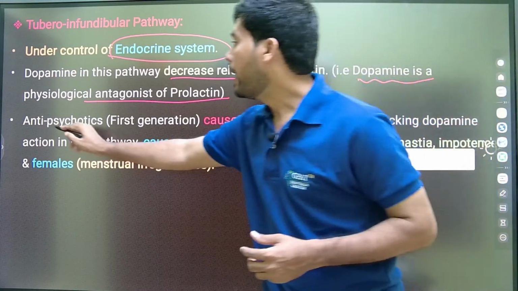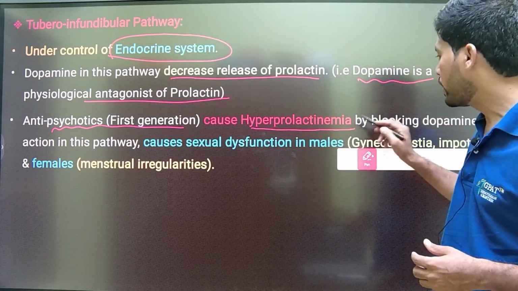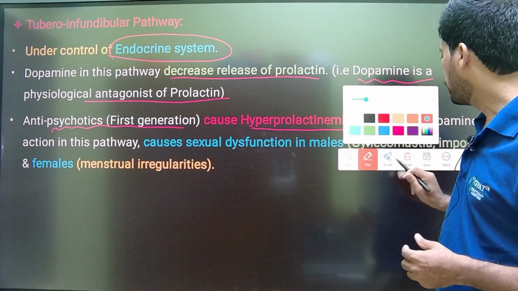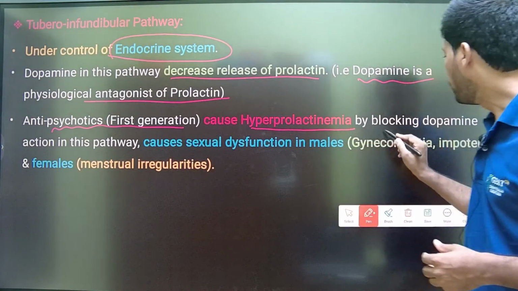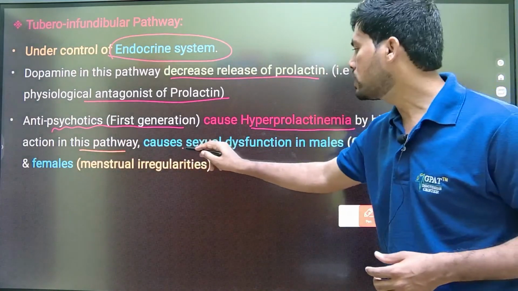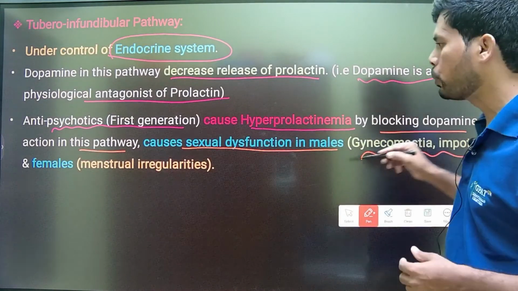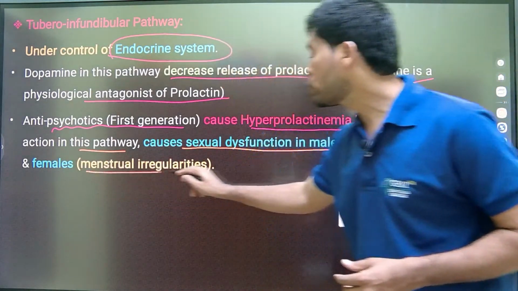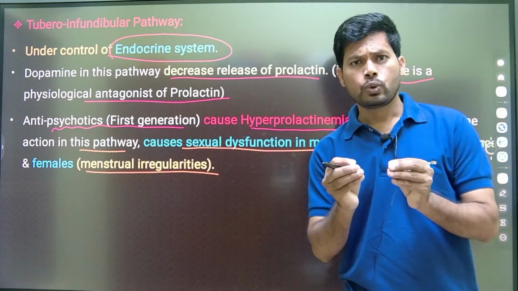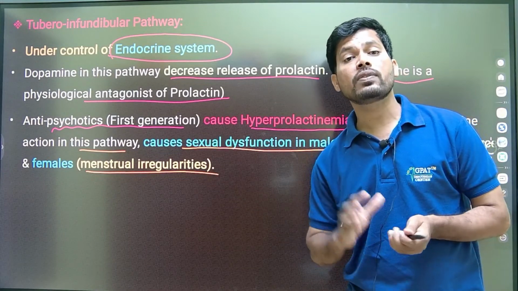And next, first generation antipsychotics cause hyperprolactinemia by blocking dopamine action in this pathway. It causes sexual dysfunction in males, that is gynecomastia or impotence, and in females, menstrual irregularities. So simply, to know the mechanism as well as the side effects, these four pathways are very, very essential.